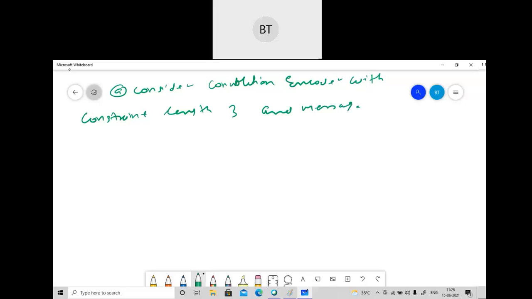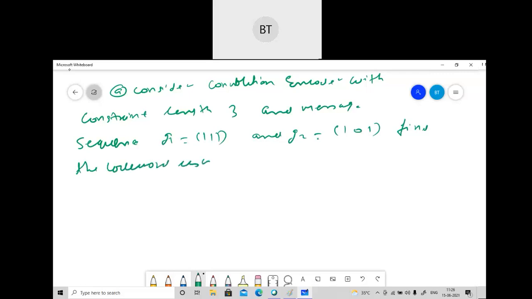This is a very interesting problem. Message sequence G1 is 1, 1, 1 and G2 is 1, 0, 1. So the question is to find the code word using state diagram and tree diagram.